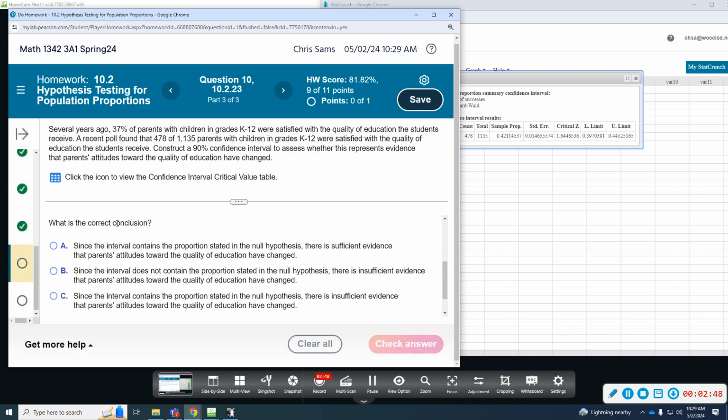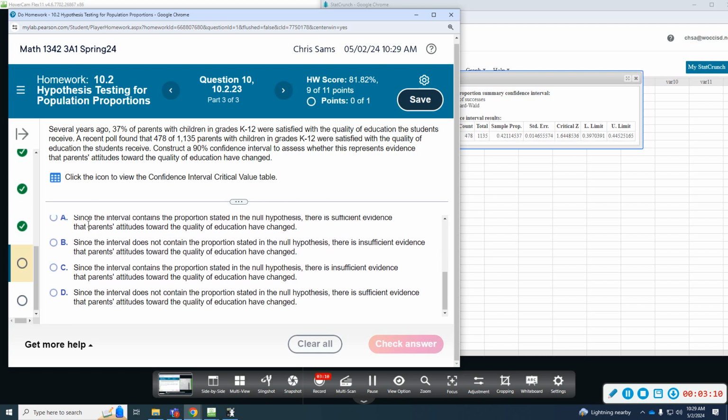And then we're going to choose the correct conclusion. So here is our lower limit, here's our upper limit. And if we look at this proportion, we want to know the conclusion. What is the correct conclusion? So it says, since the interval contains the proportion stated in the null. So if you look here and look here, the 37% is outside of the range of this interval. So 37 will be on the low end.